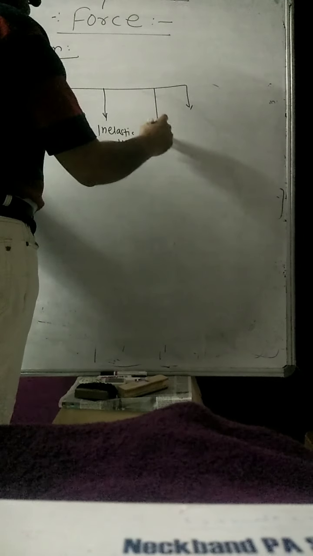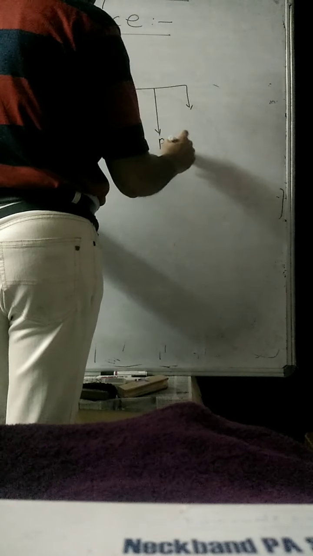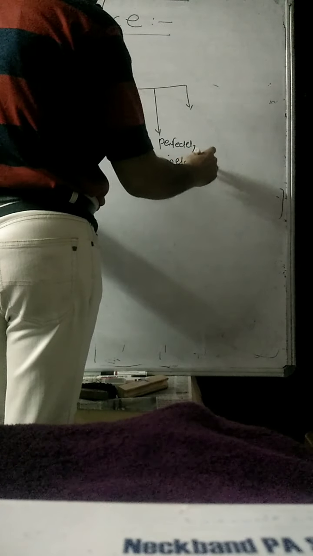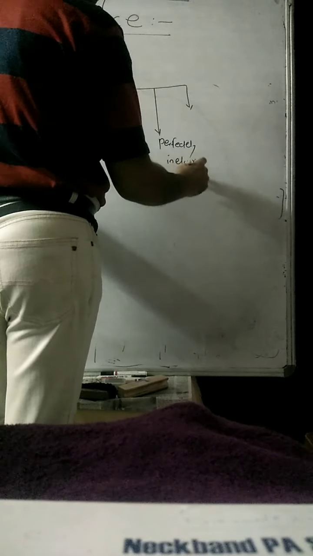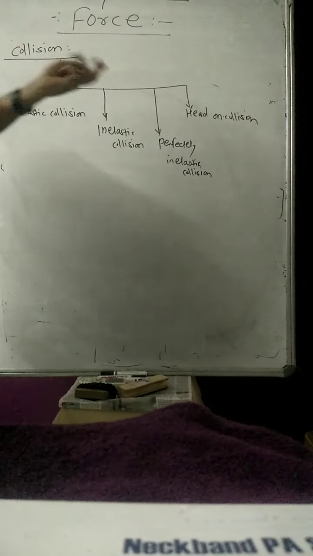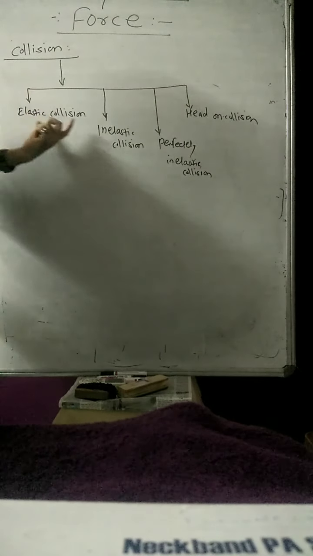Third is perfectly inelastic collision, and one more is head-on collision. So these are the different types of collision: elastic collision, inelastic collision, completely inelastic or perfectly inelastic collision, and last but not the least, the head-on collision. Okay, so sir, what exactly is the meaning of all these collisions?